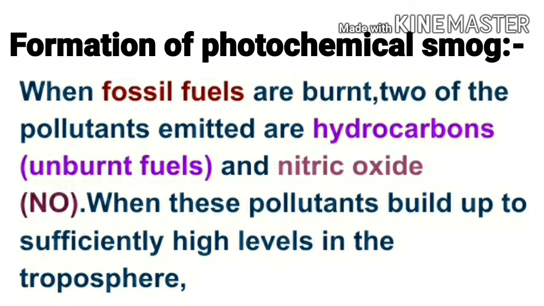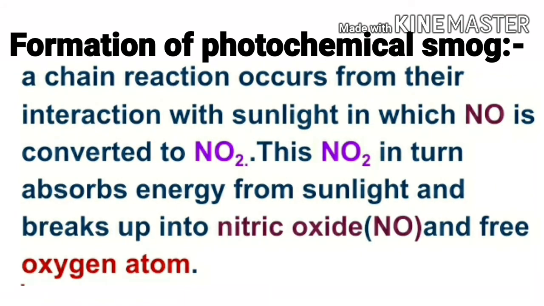Next is formation of photochemical smog. When fossil fuels are burnt, two of the pollutants emitted are hydrocarbons, that is unburnt fuels, and nitric oxide, that is NO. When these pollutants build up to sufficiently high level in the troposphere, a chain of reactions occurs from their interaction with sunlight in which nitric oxide, NO, is converted to nitrogen dioxide, NO2.